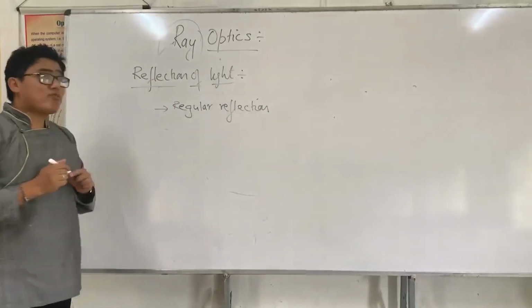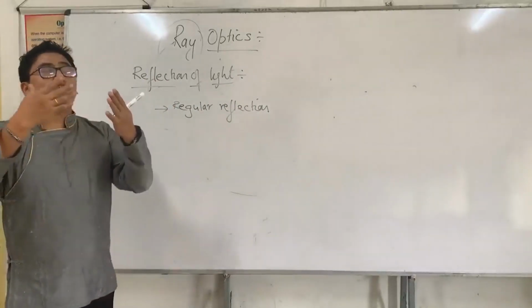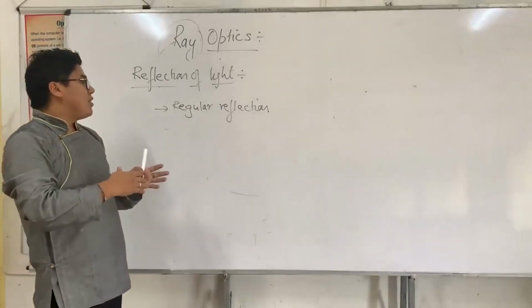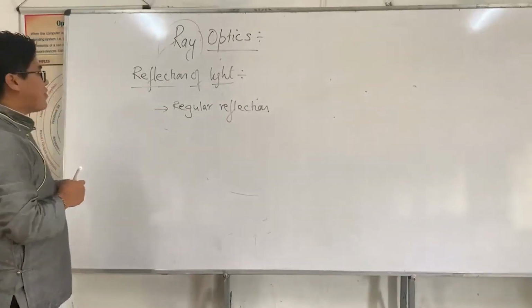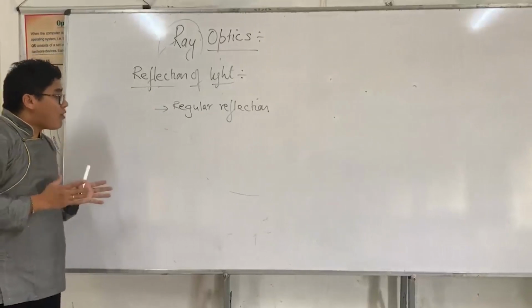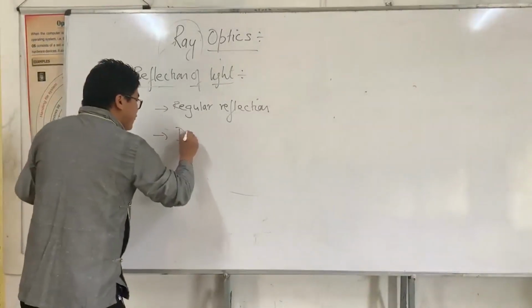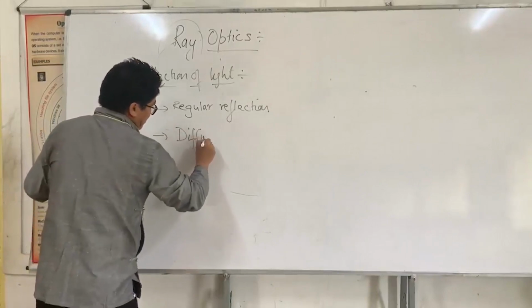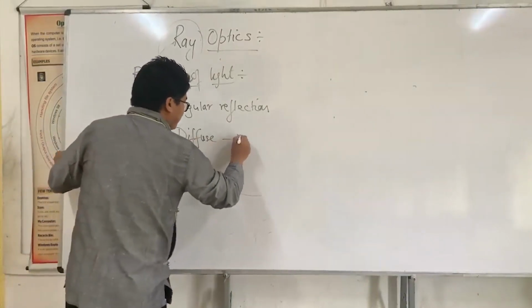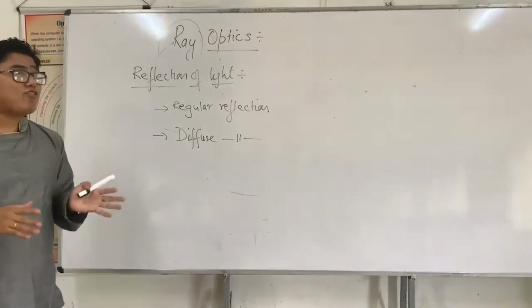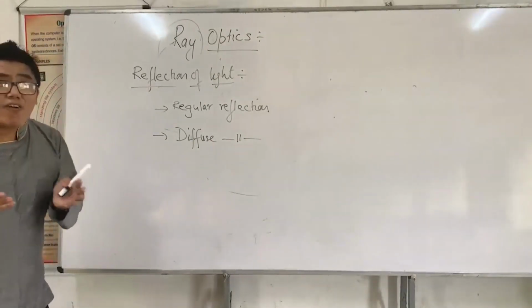That means the reflection taking place on a smooth surface is what we call regular reflection. And we have again diffuse reflections. Diffuse reflection is reflection normally taking place on a rough surface.